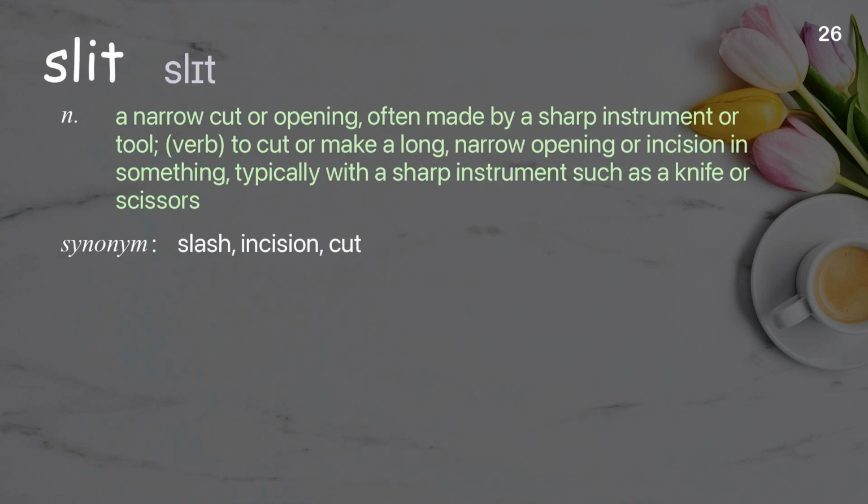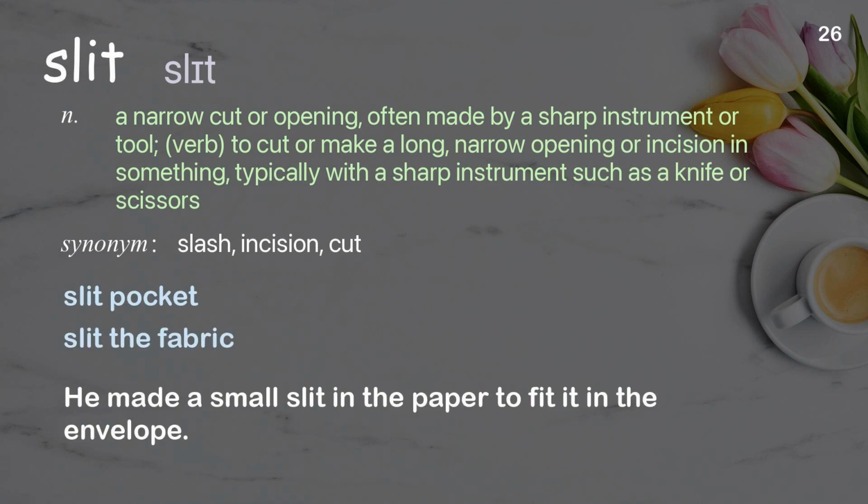Slit. A narrow cut or opening, often made by a sharp instrument or tool. Verb: to cut or make a long, narrow opening or incision in something, typically with a sharp instrument such as a knife or scissors. Examples: Slit pocket. Slit the fabric. He made a small slit in the paper to fit it in the envelope.